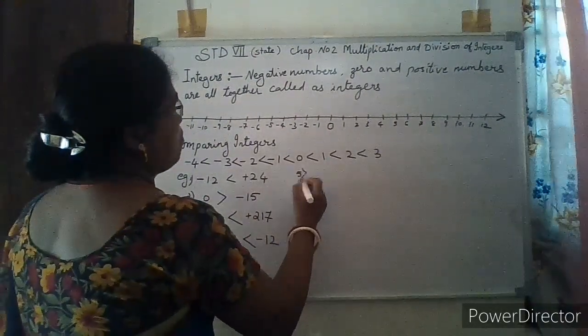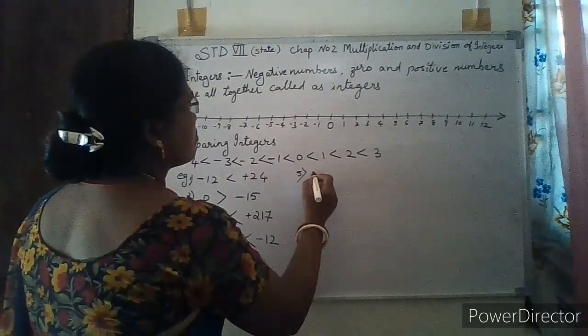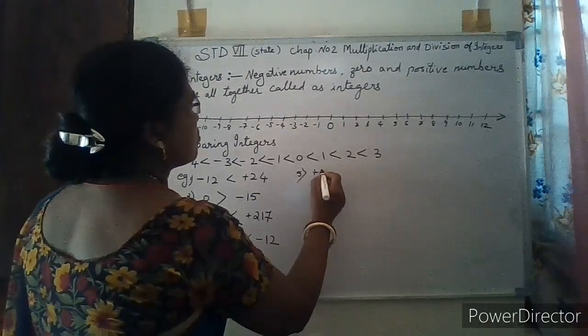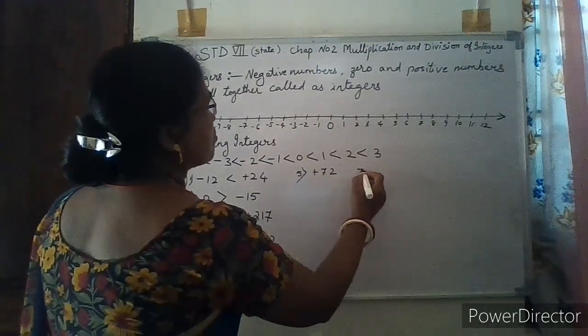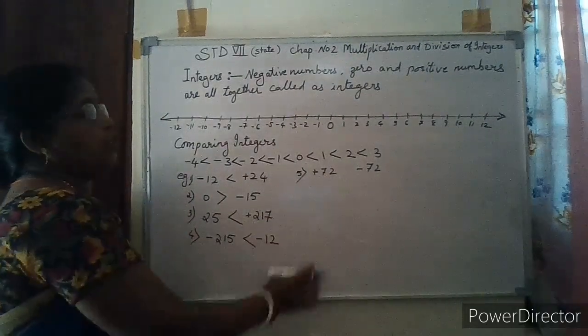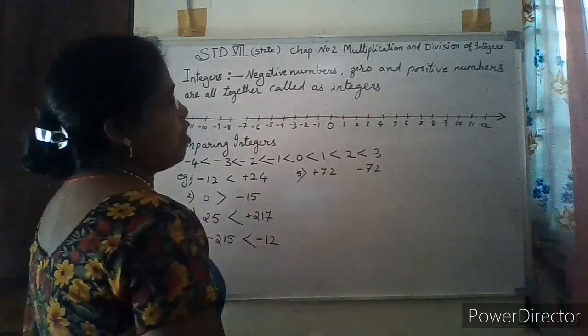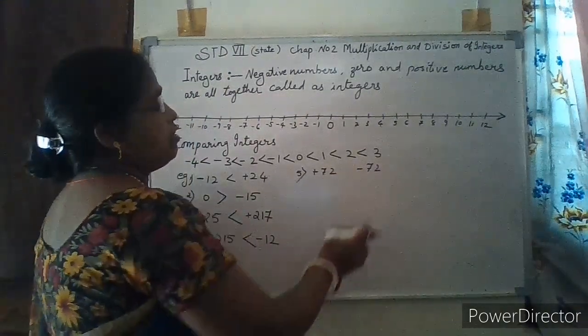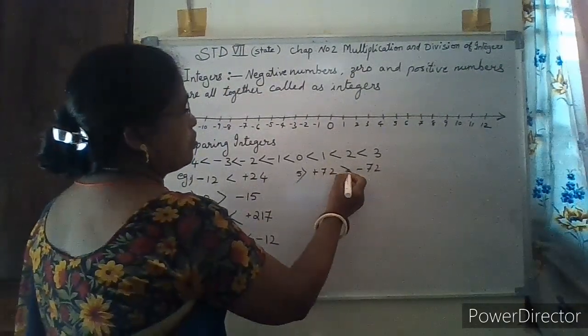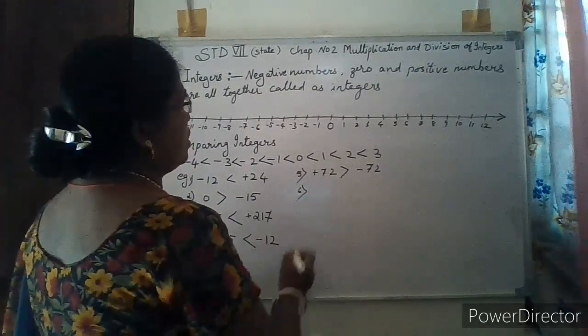Fifth example. Plus 72 and minus 72. If we compare, positive numbers are always greater, negative numbers are always smaller. So therefore this is greater. Sixth example.